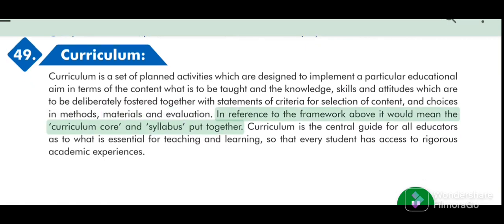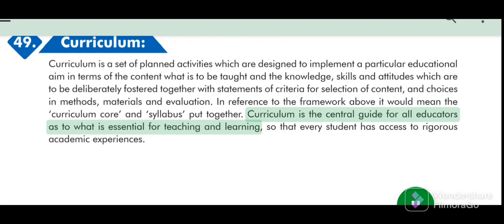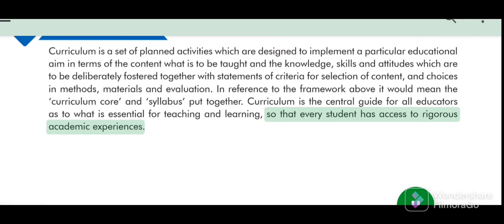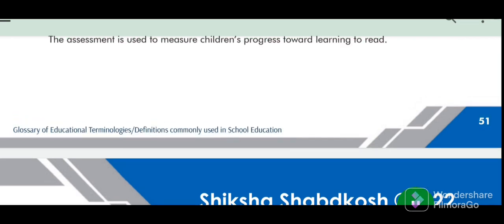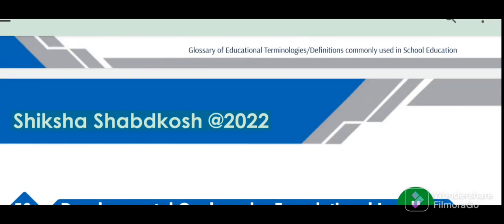In reference to the framework above, it would mean the curriculum core and syllabus put together. Curriculum is the central guide for all educators as to what is essential for teaching and learning, so that every student has access to rigorous academic experiences. Glossary of educational terminologies, definitions commonly used in school education. 51. Shiksha Shabdkosh at 2022.